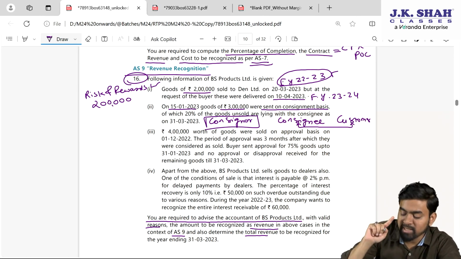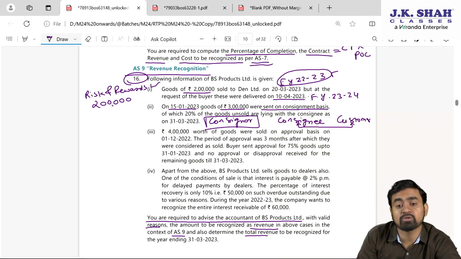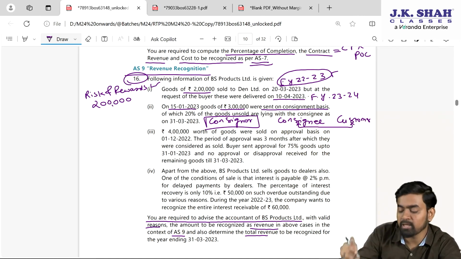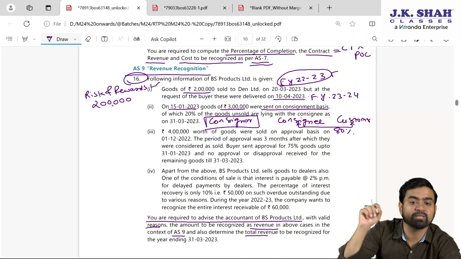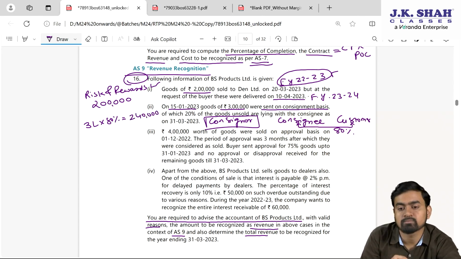So here consignor sent goods to consignee 3 lakh rupees, of which 20% of the goods unsold are lying with the consignee. So 20% unsold, it means 80% goods sold to the customers. Hence 80% can be recorded as income. So in the second case, 3 lakhs into 80%, 2 lakh 40,000. Okay. Next one, third one.